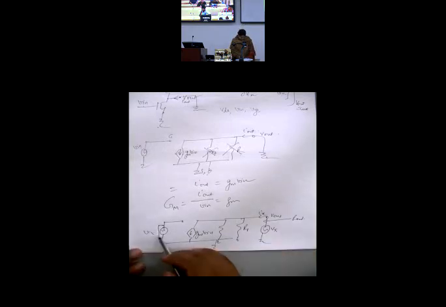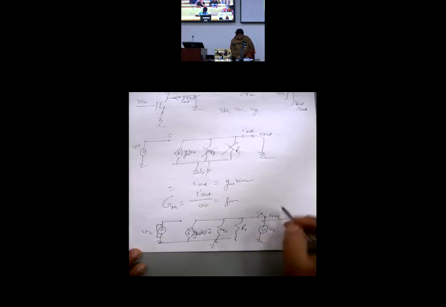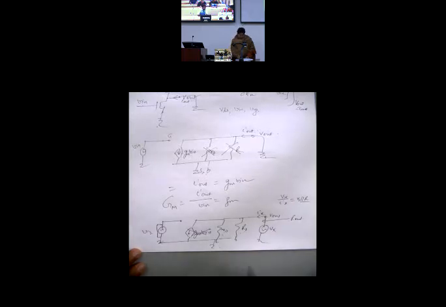So the moment V in goes away, GM V in goes away. It is a dependent current source. It goes away. So what is left over here? What is R out? I need not even do the analysis because it is very clear. It would be RO parallel R. And even if you do the analysis, Vx by Ix will always come out to be RO parallel R. This would be your R out.